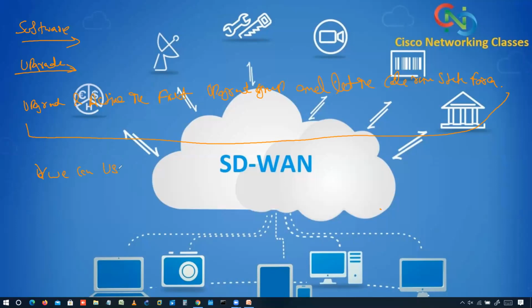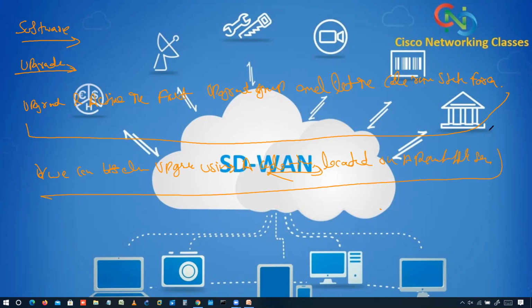We can also upgrade using a code image located on a remote file server. So this also we can do to upgrade a network.